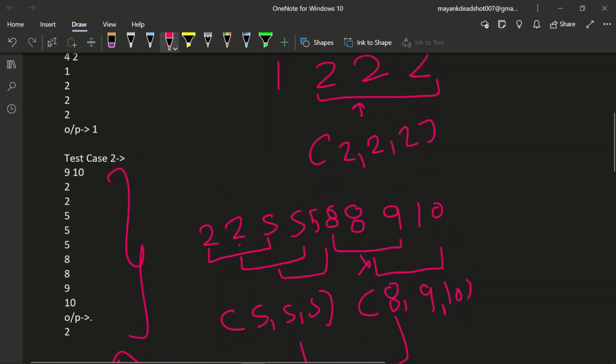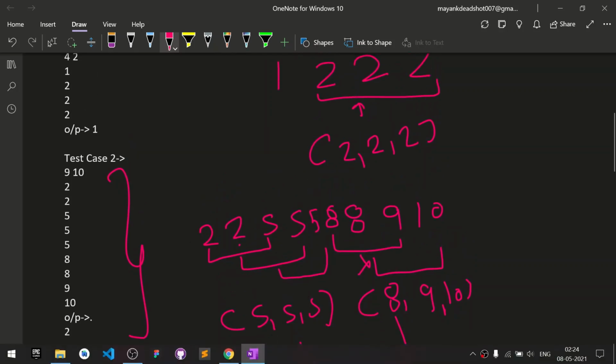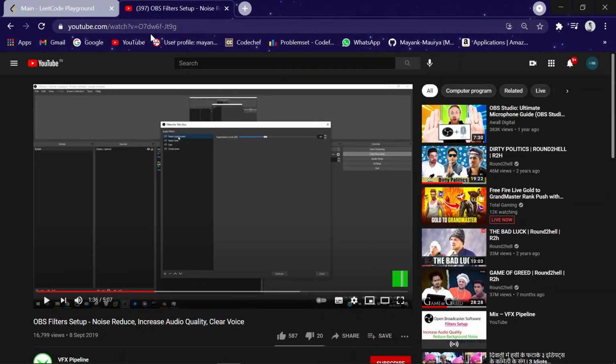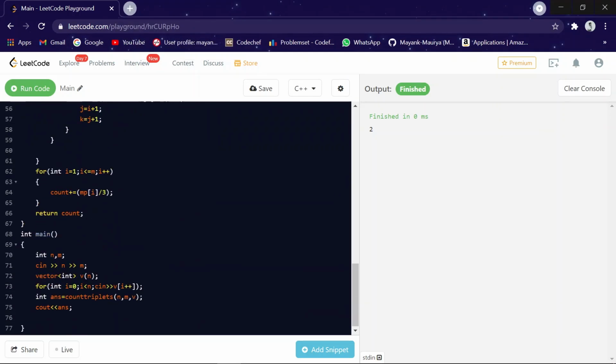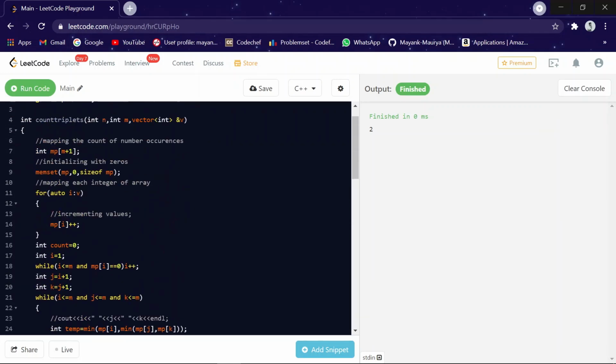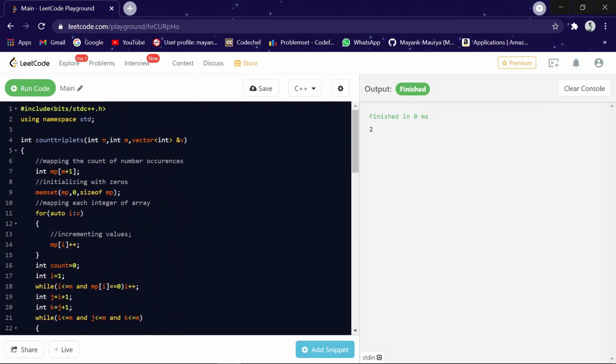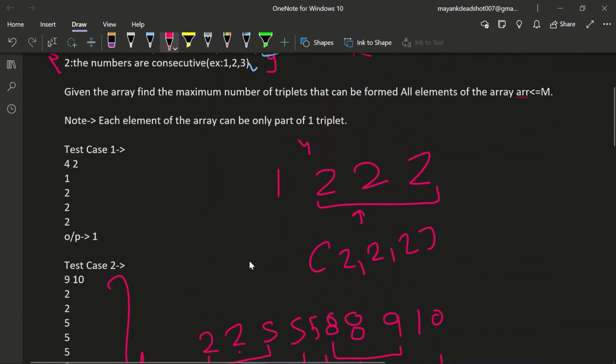Okay, so let me take you to my code. Okay, so this is my code. I have just taken the input n and m, then a vector of n size, then taking the input of the vector, then in answer I have called the function count the triplets. And what it will do, it will make this array that I have discussed here.